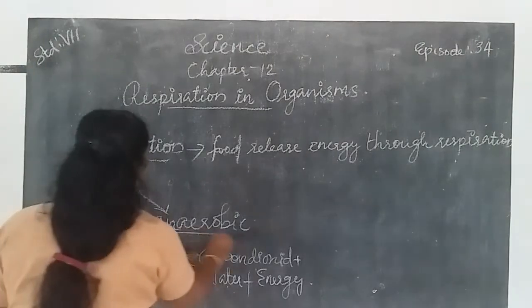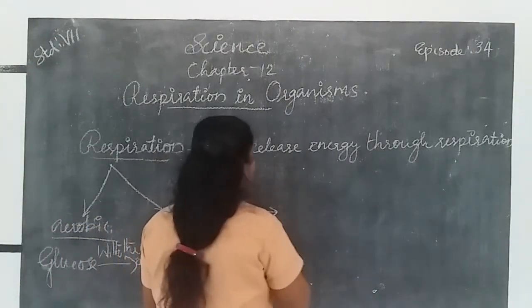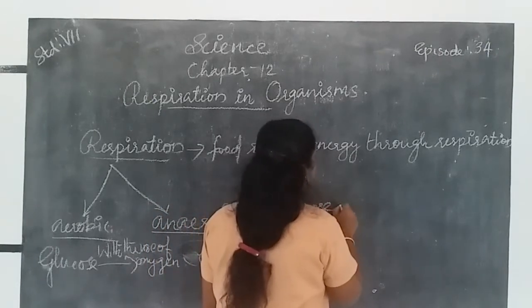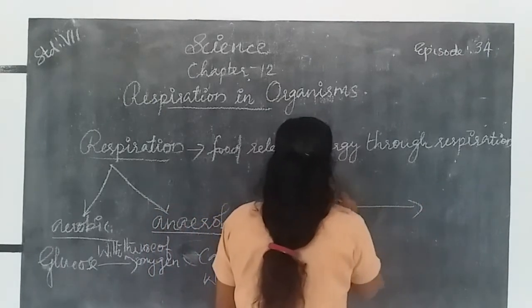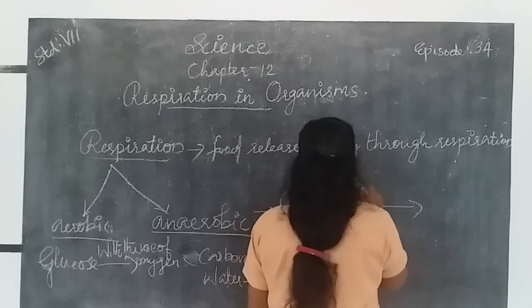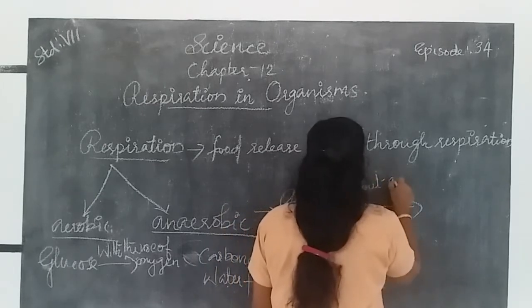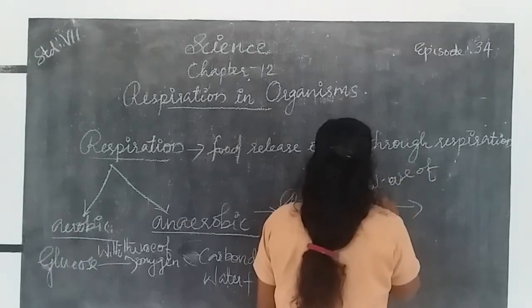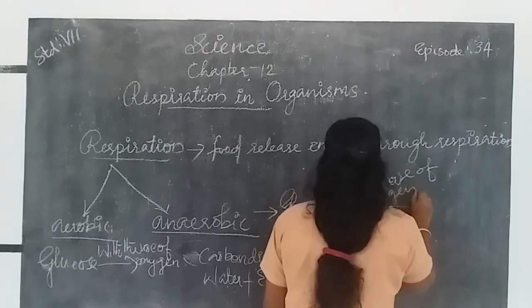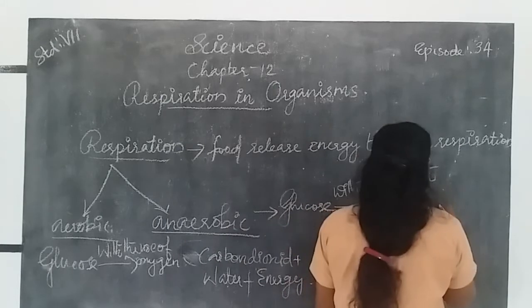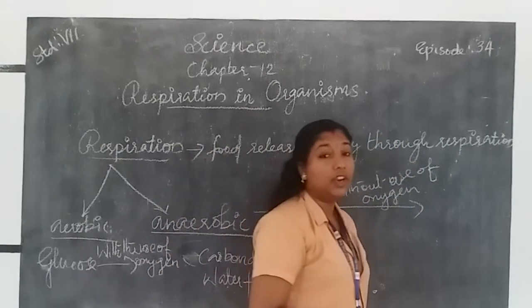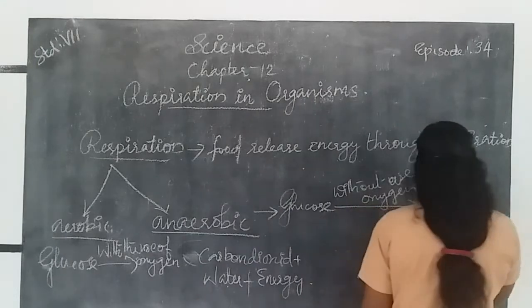During anaerobic respiration, the glucose is broken down without the use of oxygen. What does it release? It will release alcohol, carbon dioxide and energy.